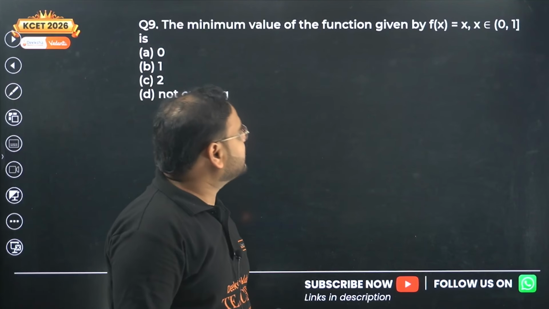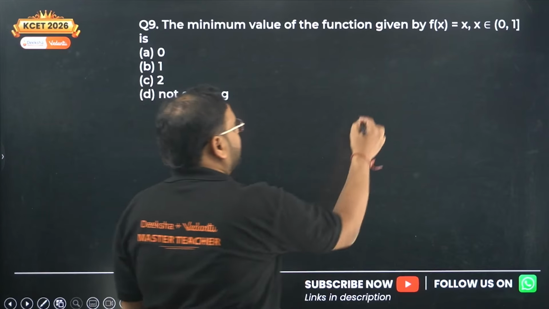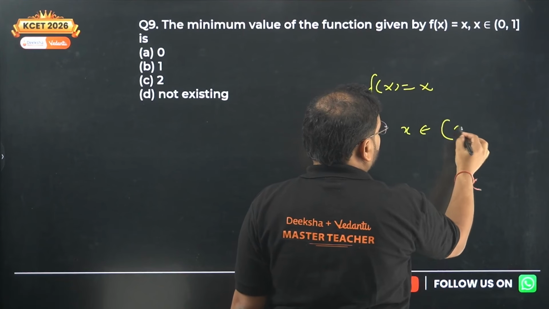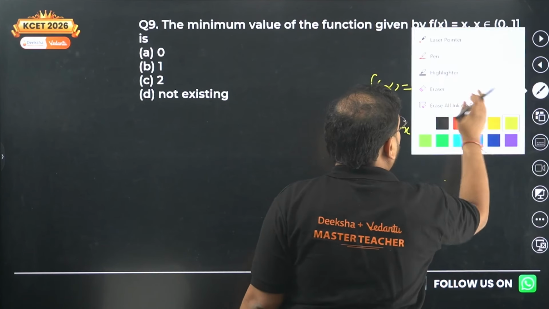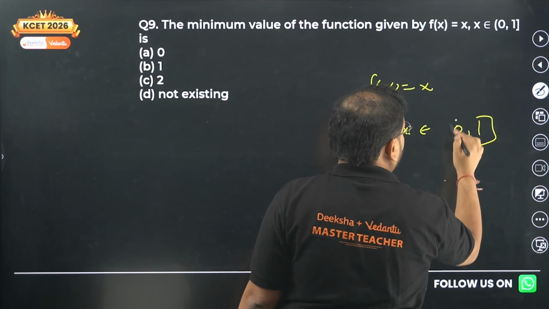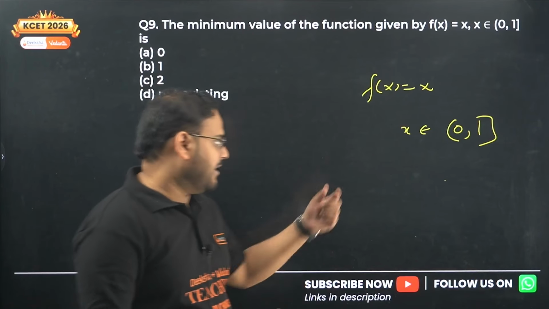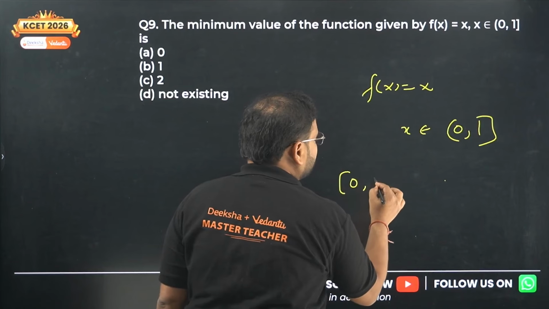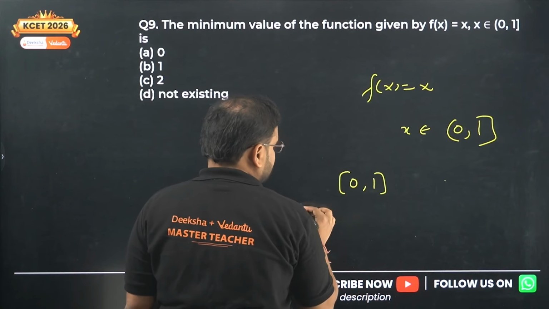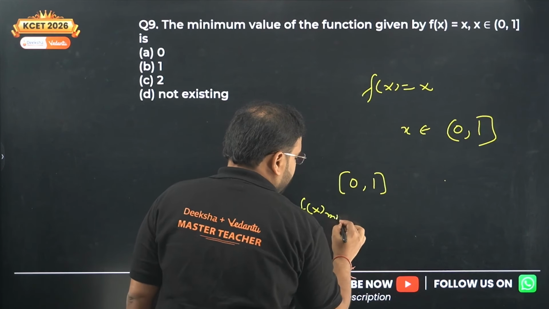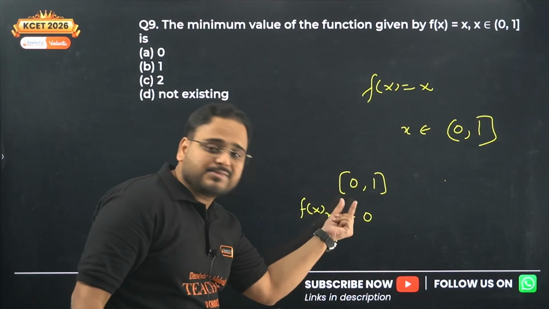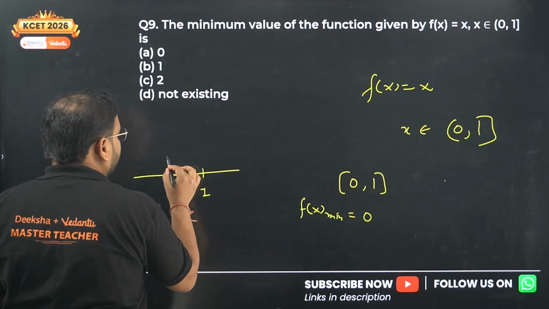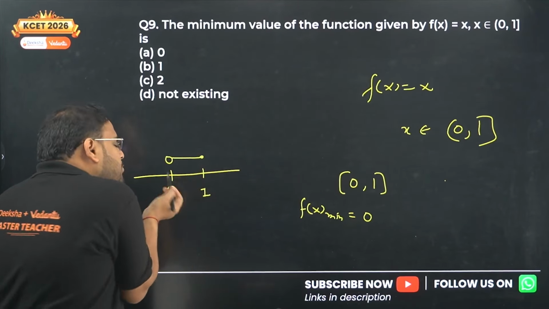The minimum value of the function given by this is what? The function is f(x) equals xy, and x belongs to (0, 1], 0 open, 1 close. If 0 was close, then I can say f(x) minimum is 0, because 0 is the smallest value. But if you draw the number line, here 0, here 1, 0 is open, this is closed. Means there is no minimum value.